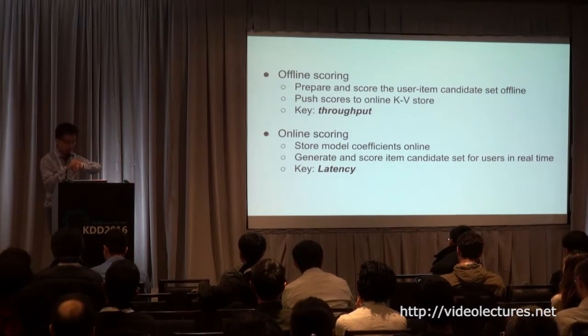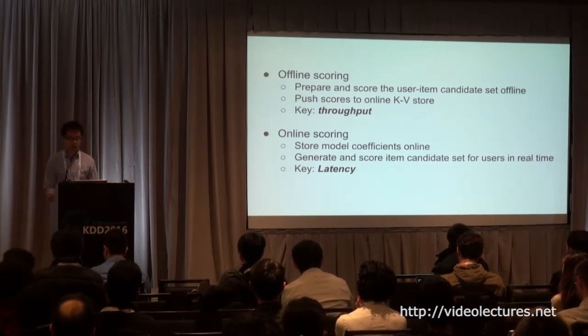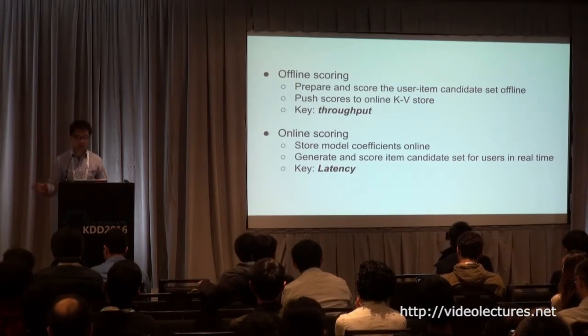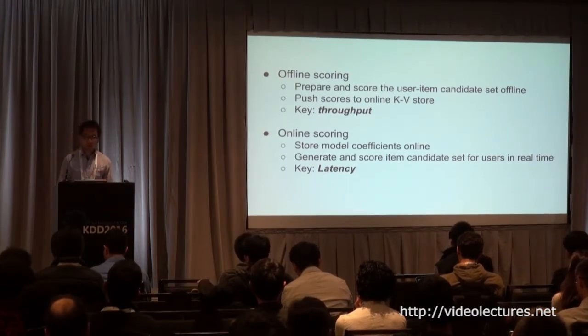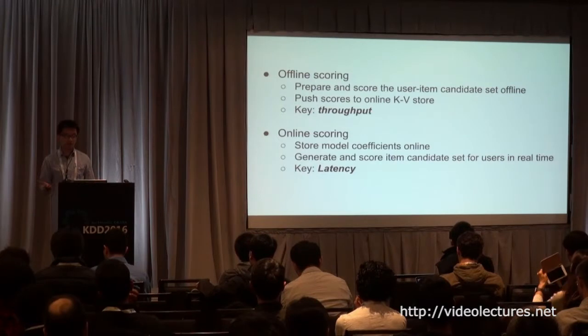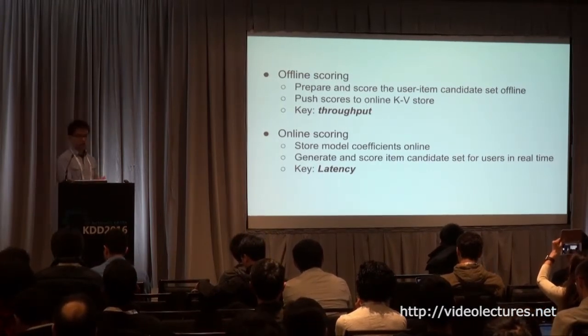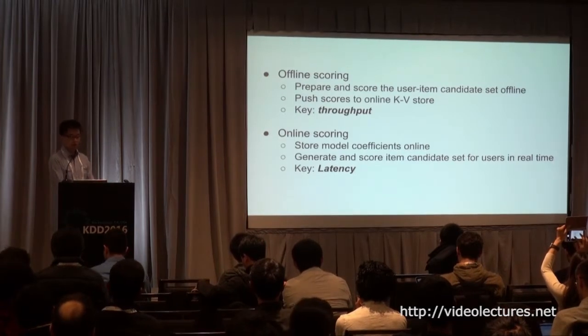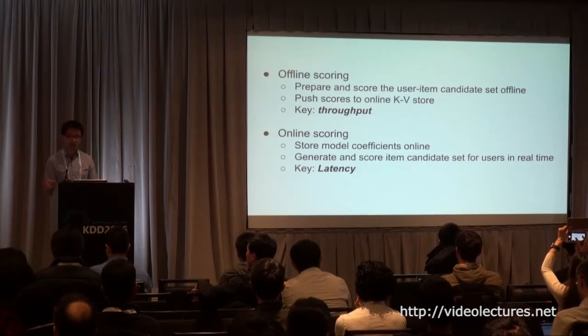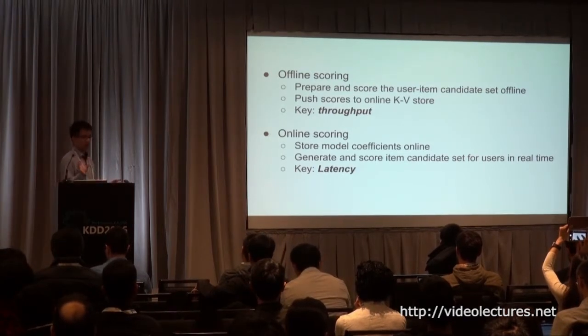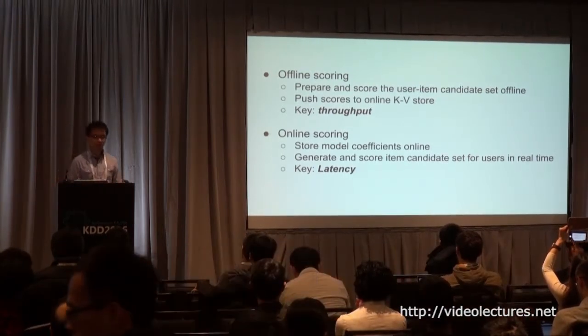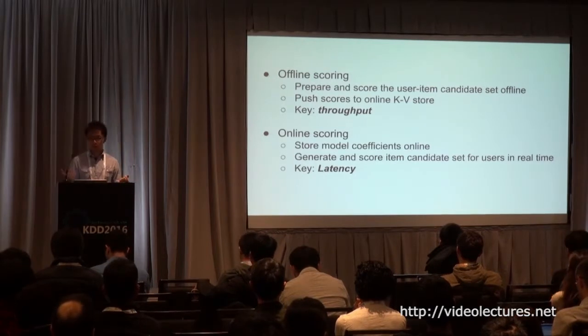To summarize, I will not be able to go into the details of how to score the model and how to deploy the model. I just gave some high-level introduction. In general, we have two types of schemes to deploy your model: one is offline scoring, one is online scoring. Offline scoring means that we prepare the scores for each user-item candidate pair. We prepare the candidate set offline, score them, and push the scores into an online key value store.